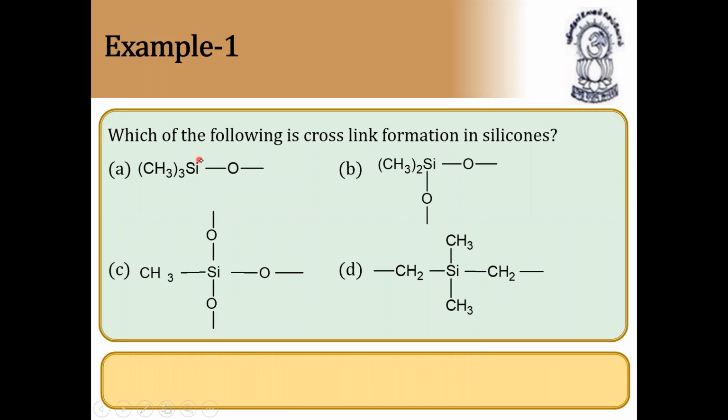Let us see some examples. Which of the following is cross-link formation in silicones? Straight chain, cross-link. The answer is C. This is called cross-link formation of silicones. What is the cross-link formation of silicones? I'll just write it here. Please make a note. It is one in which the silicon atom is linked with three oxygen atoms and one methyl group. It is called cross-link formation of silicone.